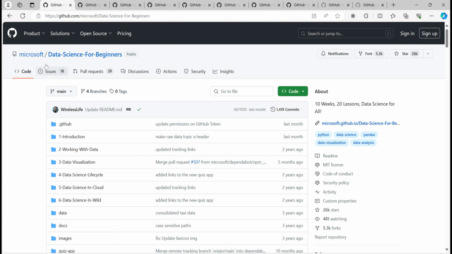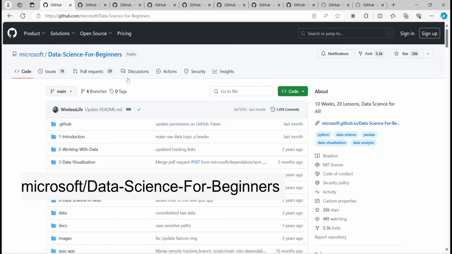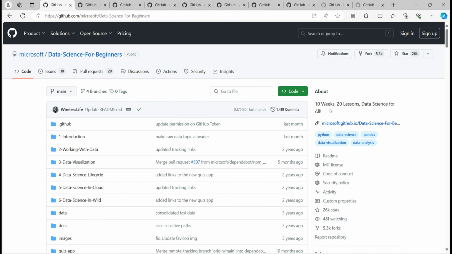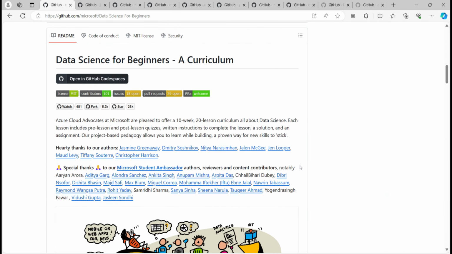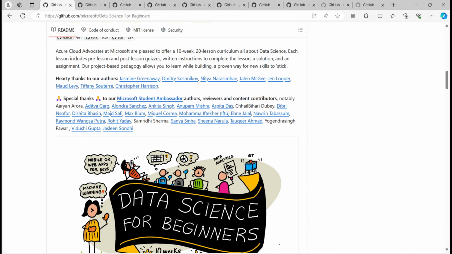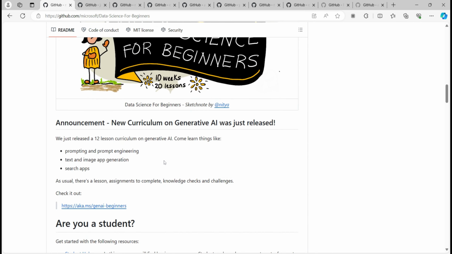So the first repository is by Microsoft. It is Data Science for Beginners. Here, 10 weeks, 20 lessons, and data science for all, they have listed in a very proper way, so that even if you are a beginner you can just start out and follow this, and you will get to know more about data science and brush up your skills, right? So Data Science for Beginners, a curriculum, all these things you can read out.